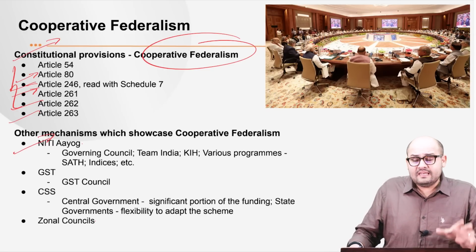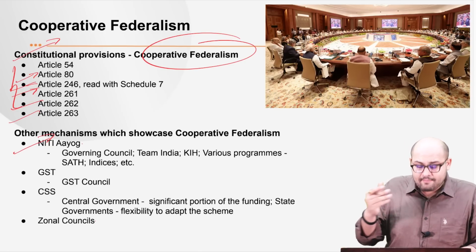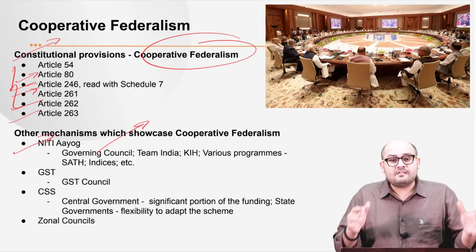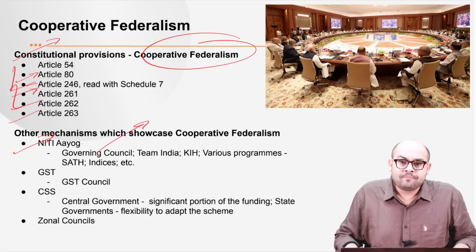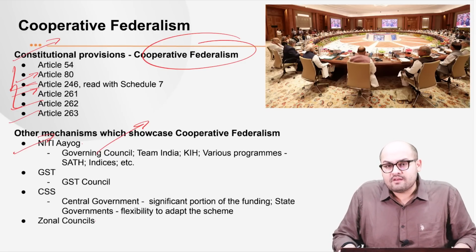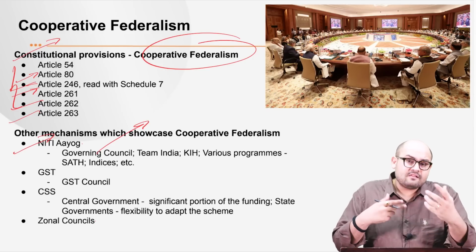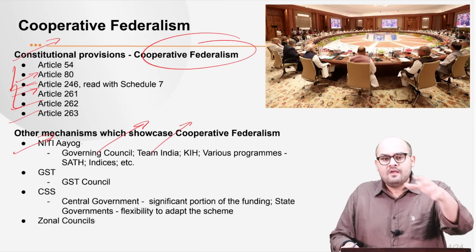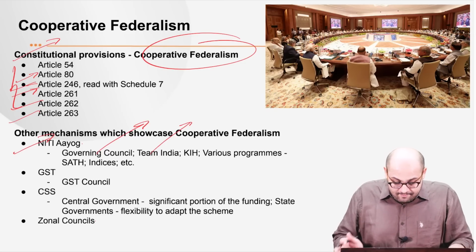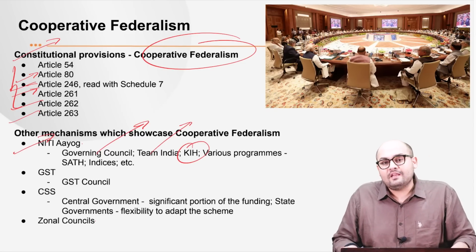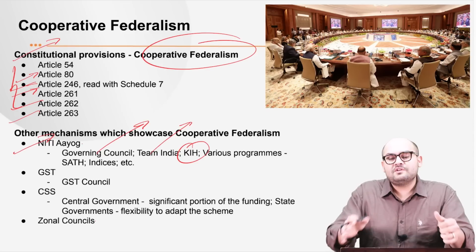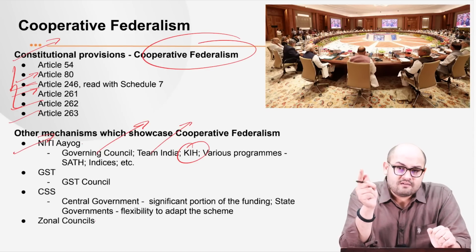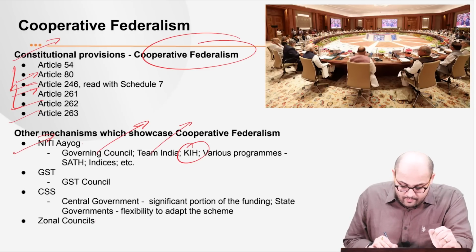Now, see, Niti Aayog has different mechanisms. For example, we are just studying about the Governing Council. The Governing Council consists of the chief ministers of all the states and the lieutenant governors of the union territories, right? So, it's a very important mechanism of interaction. Then we have Team India. Team India has representatives from both the Centre as well as the states. Then we have the Knowledge and Innovation Hub. This hub acts as a think tank which provides input to both the Centre as well as the states.